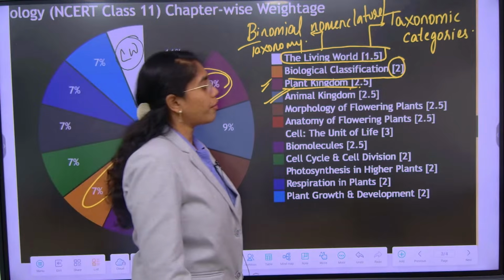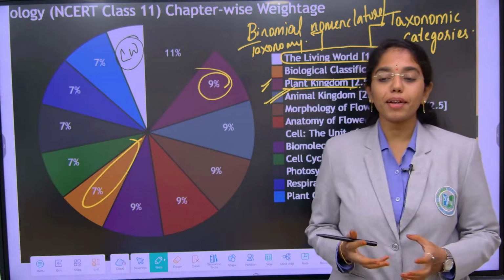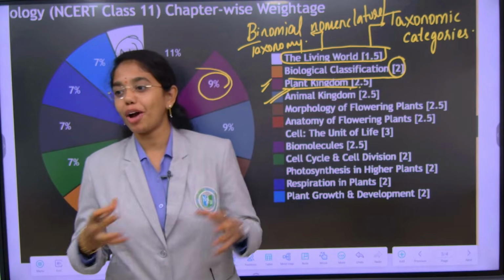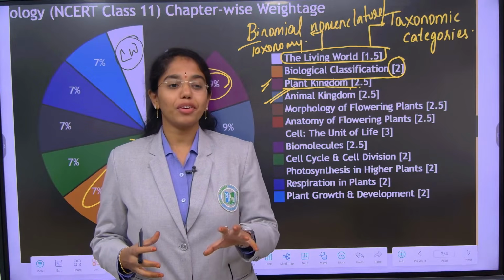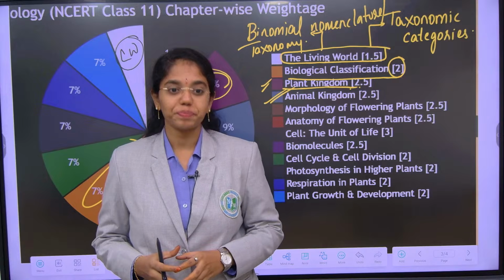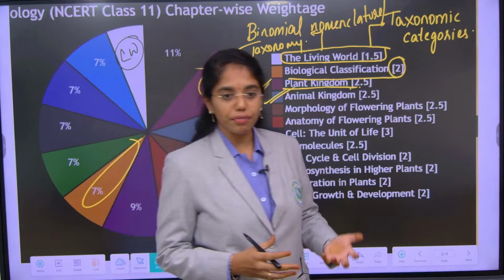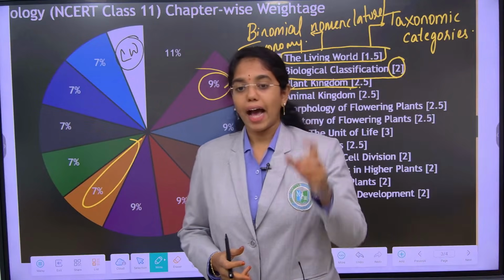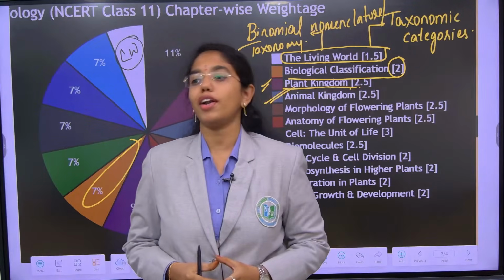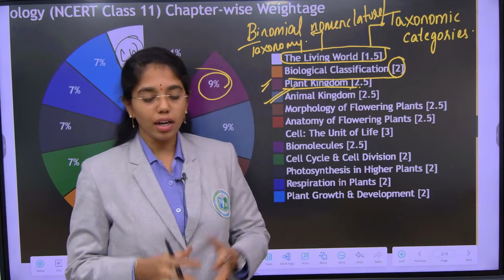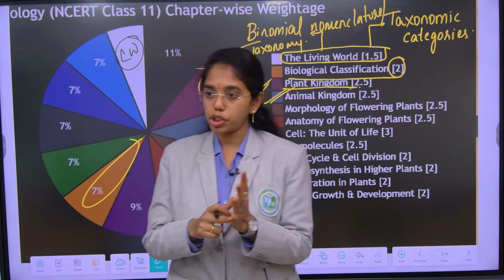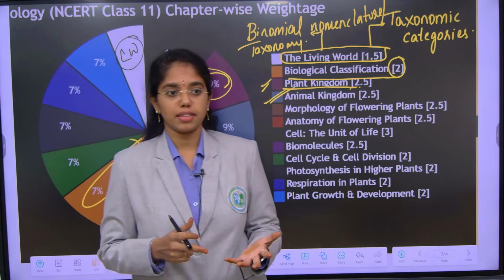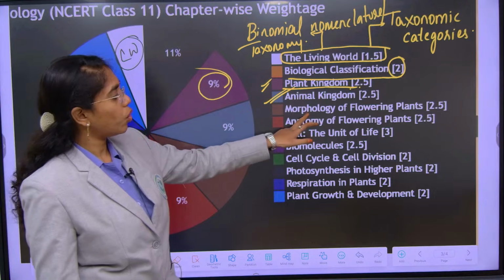Coming to morphology of flowering plants, usually this chapter starts with vegetative characters, but after learning morphology for 2 years, we have to be clever enough to start with families, because if we start with families, vegetative characters and floral characteristics will be covered. After families, we have to come to floral characters, where we learn flower types based on position and symmetry, aestivation, placentation, types of ovules, all this.